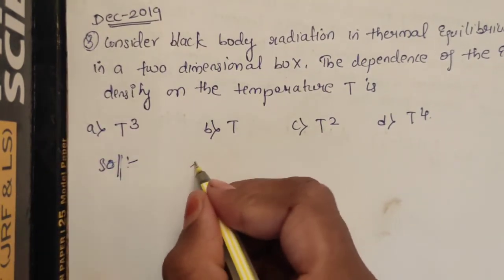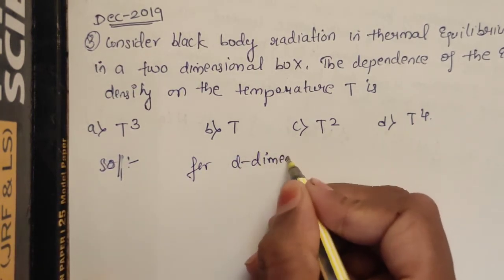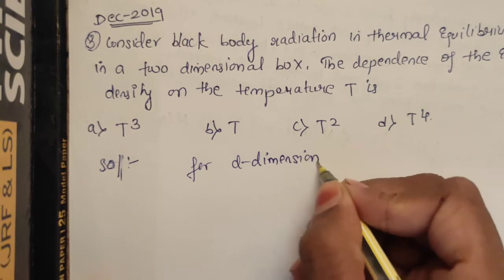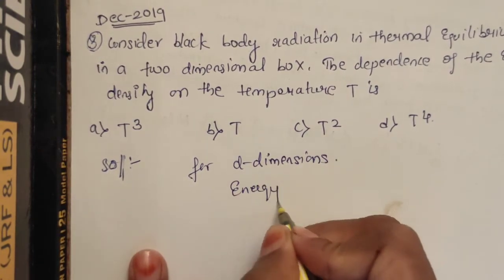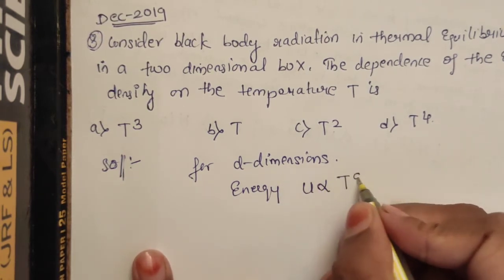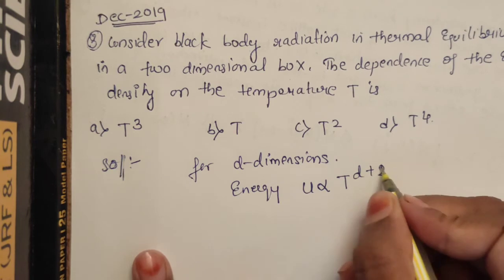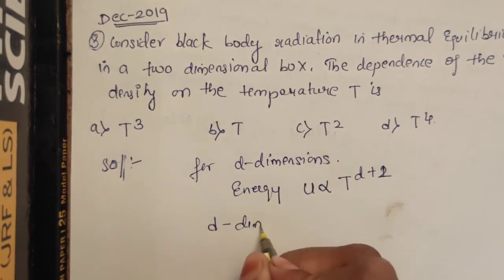Always remember that for d dimensions, energy is given by U is directly proportional to T to the power of D plus 1, where D stands for dimensions.